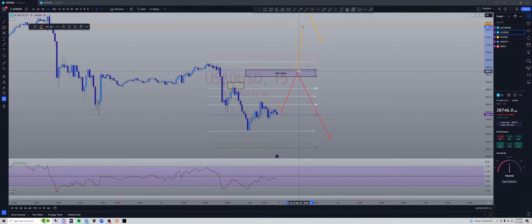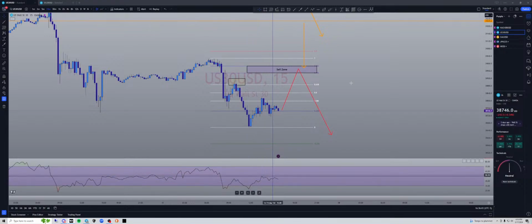Now I realize NASDAQ really loves the 88.6. Yes, it's a zone, but it's really the 88.6 that we're looking for, a few pips just shy of that. We'll wait for your RSI to give you confluence. Wait for it to get overbought when it gets to that area. Obviously, by then, the liquidity would have been taken out.